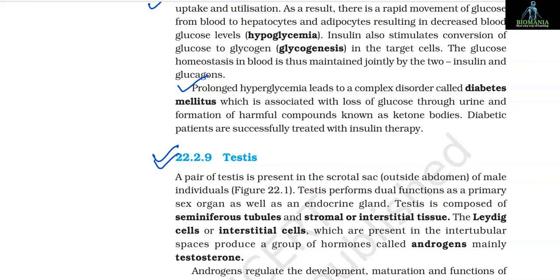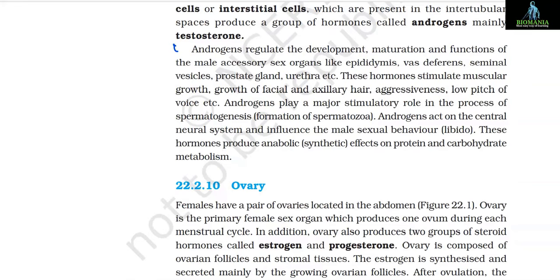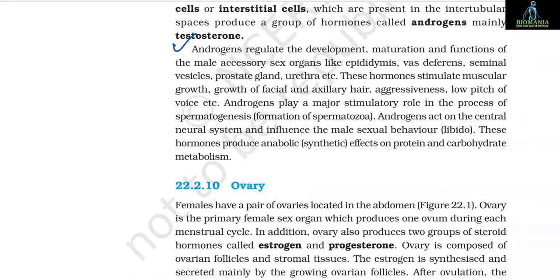22.2.9 Testis. A pair of testes is present in the scrotal sac, that is outside abdomen of male individuals. Testis performs dual function as a primary sex organ as well as an endocrine gland. Testis is composed of seminiferous tubules and stromal or interstitial tissue. The Leydig cells or interstitial cells which are present in the intertubular spaces produce a group of hormones called androgens, mainly testosterone. Androgens regulate the development, maturation and function of the male accessory sex organs like epididymis, vas deferens, seminal vesicles, prostate gland, urethra, etc.